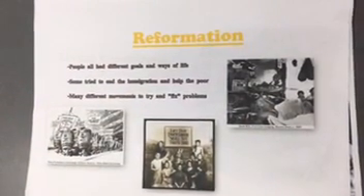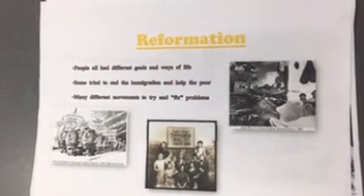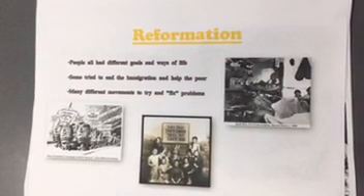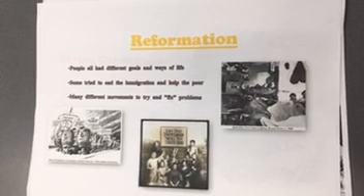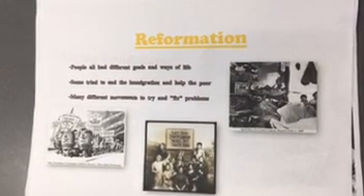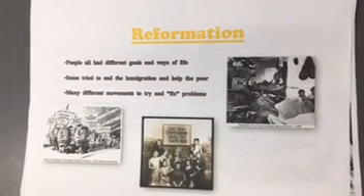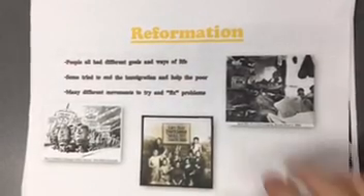Reformation. The people in the suburbs and cities during the Gilded Age all had different goals and ways of life to try and fix the problems with the overpopulation, religion, and other problems among the people. Some of the people tried to end immigration, and some tried to help the poor. Many different movements were started to fix these problems.